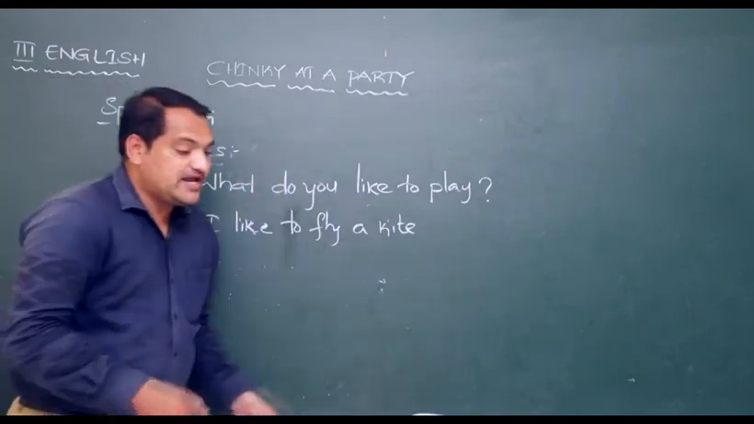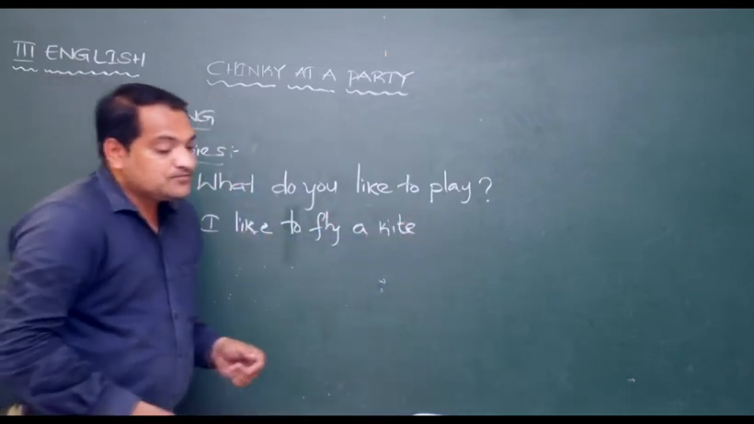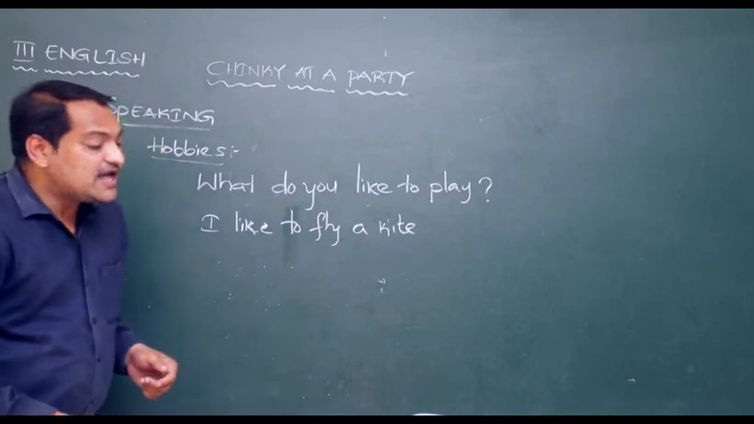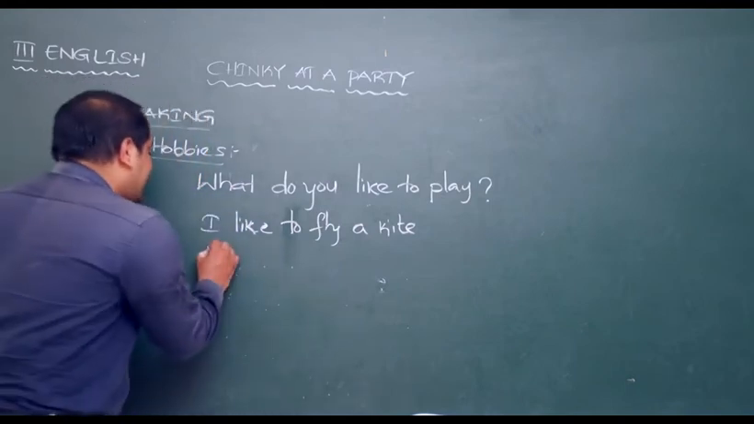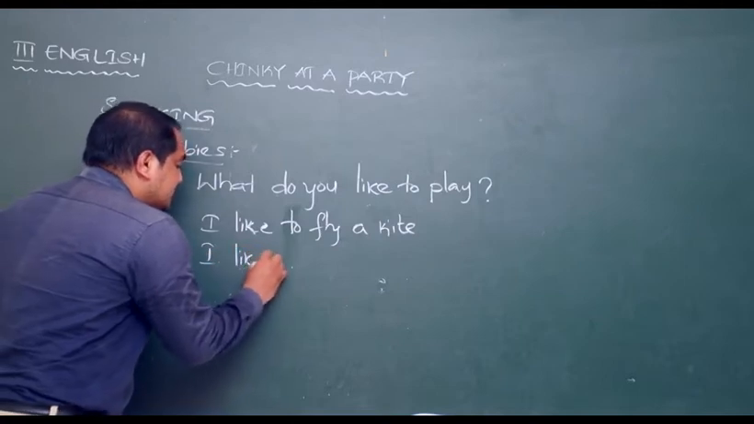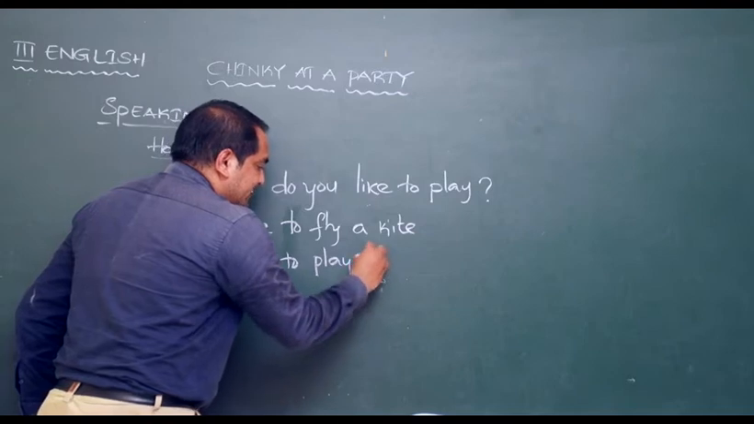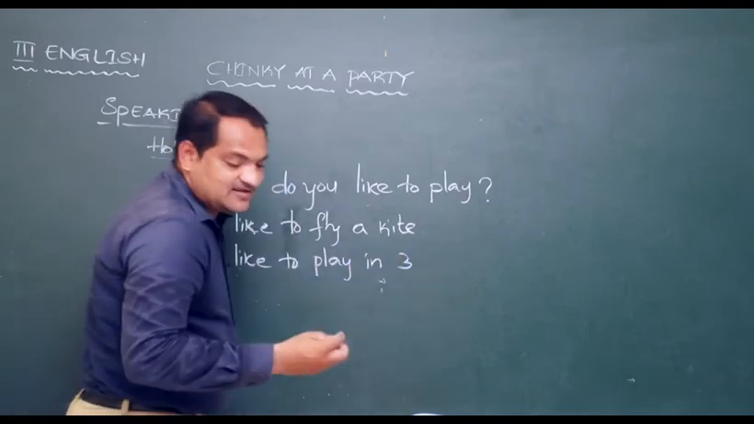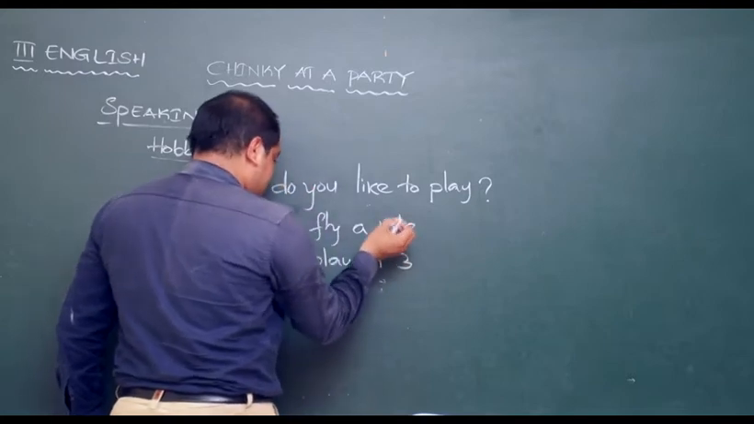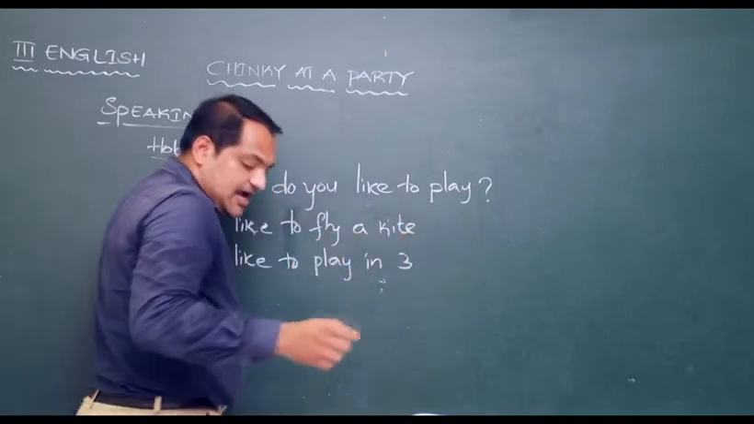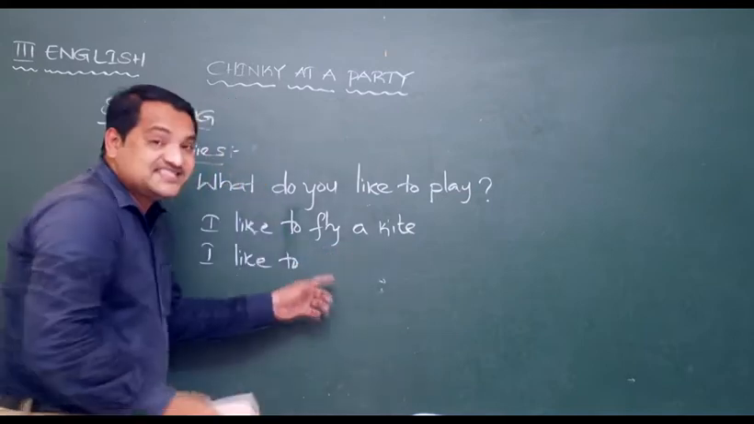What do you like to play? I like to fly a kite. Then what's the next question? What do you like to play? I like to run in a three-legged race. I like to play in three-legged. Okay, I like to play in. I like to run. As I already told, sir, play is a verb.